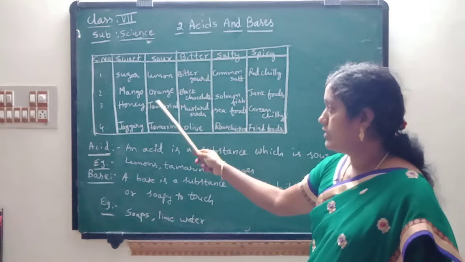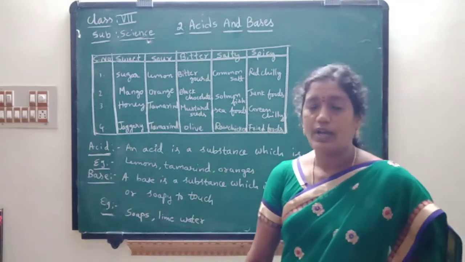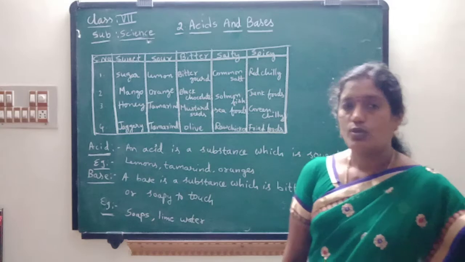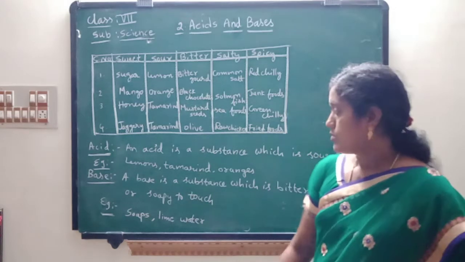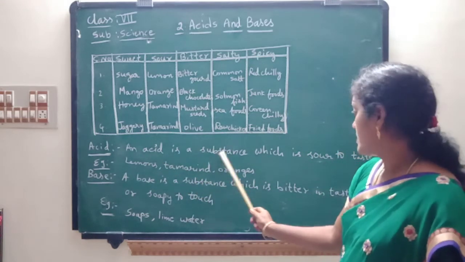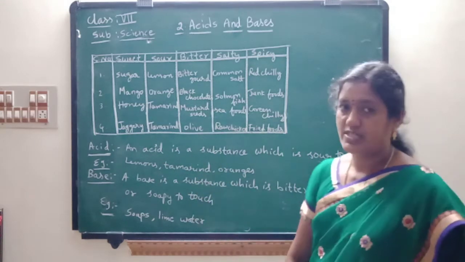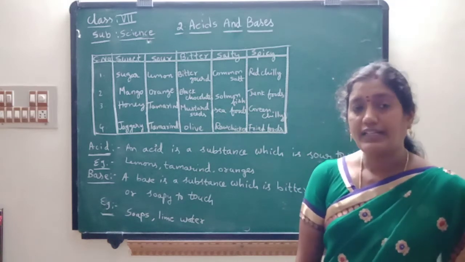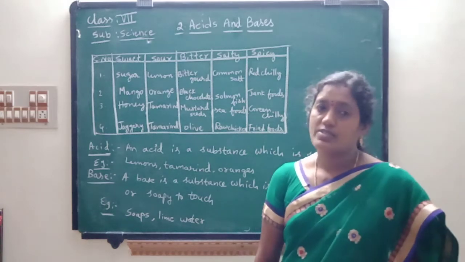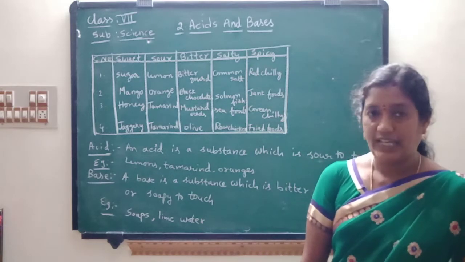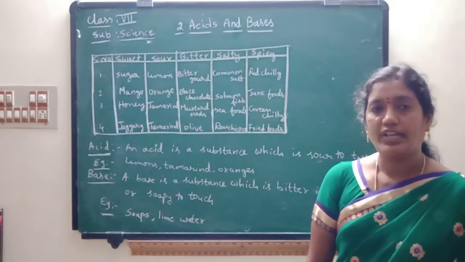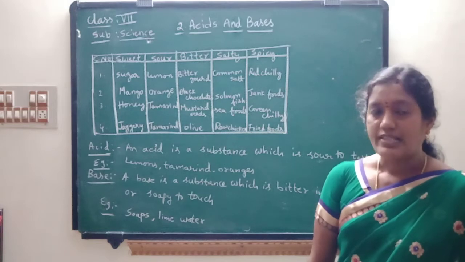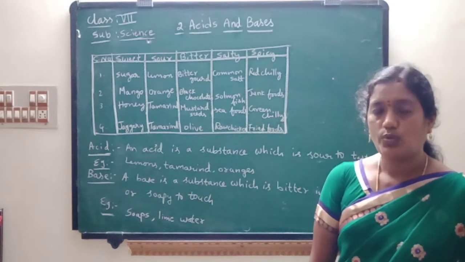And another one we can take lemons, oranges, tamarinds, curd which is sour to taste. Okay children. So a substance which is sour to taste is called an acid. So how can you identify an acidic substance, children? By its taste. What is the taste of an acid? Sour.